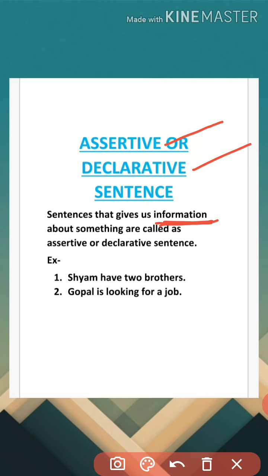Okay, example: Shyam has two brothers. It is giving us a general information that Shyam is having two brothers. Okay, Gopal is looking for a job. This is also normal information.